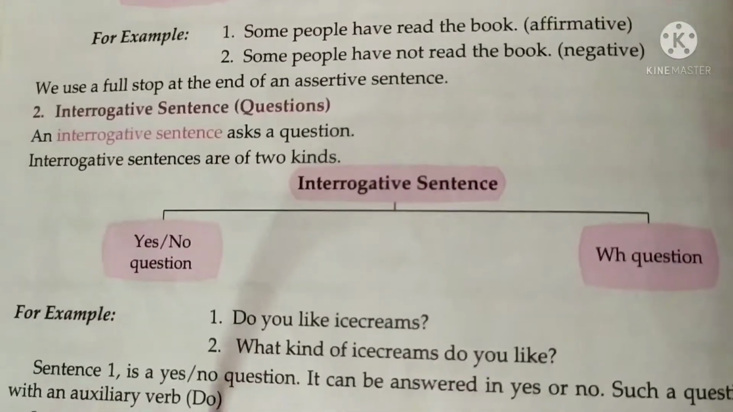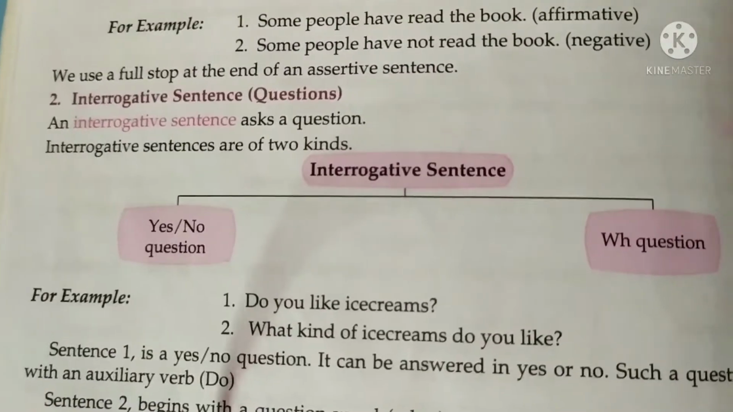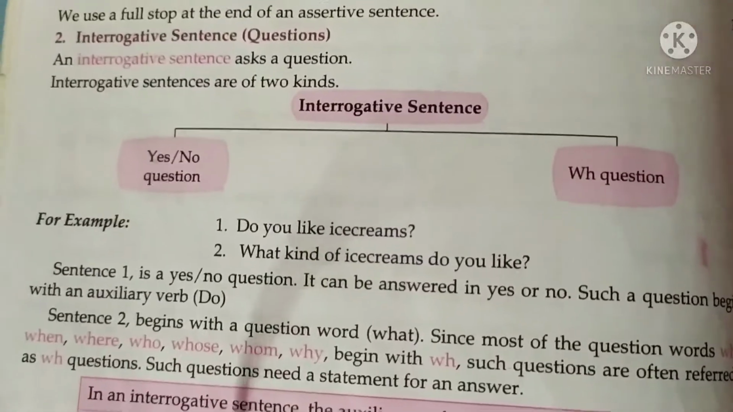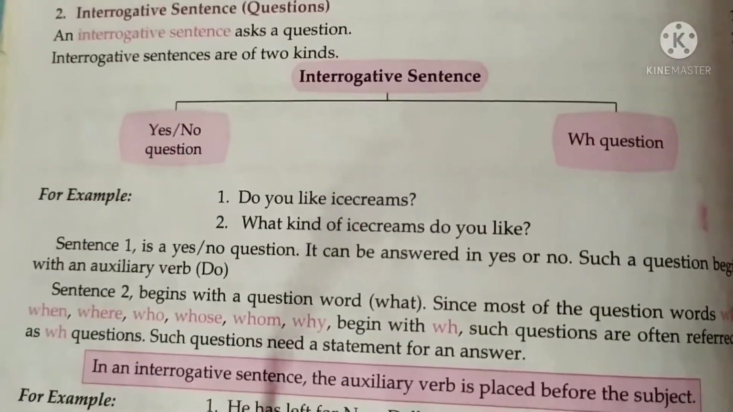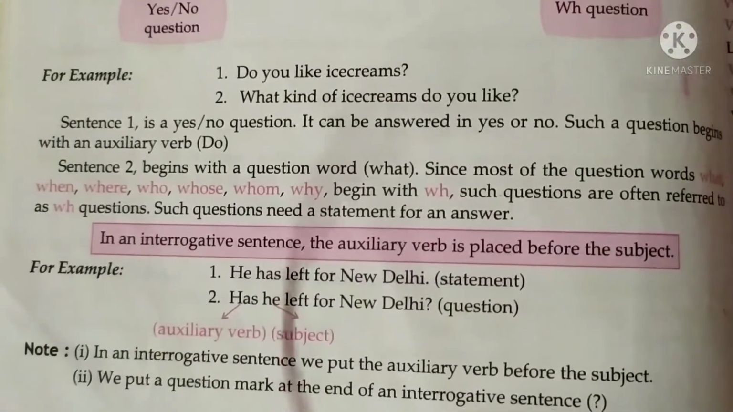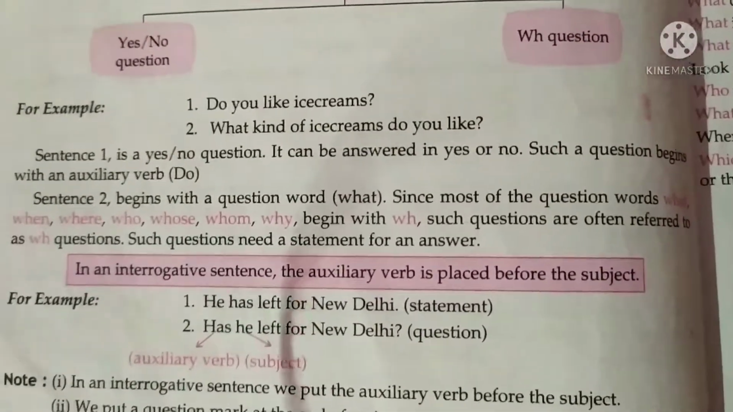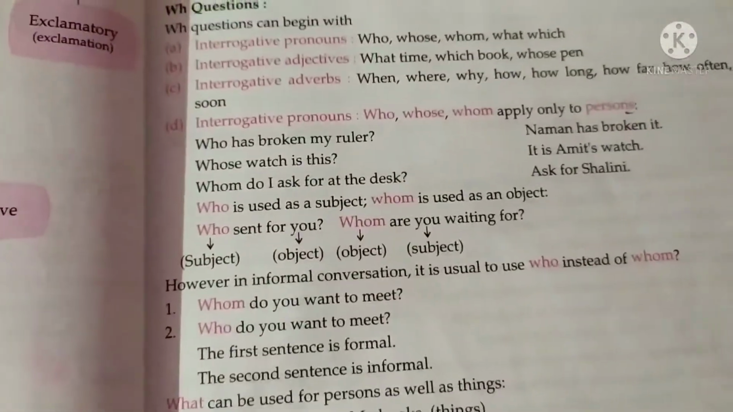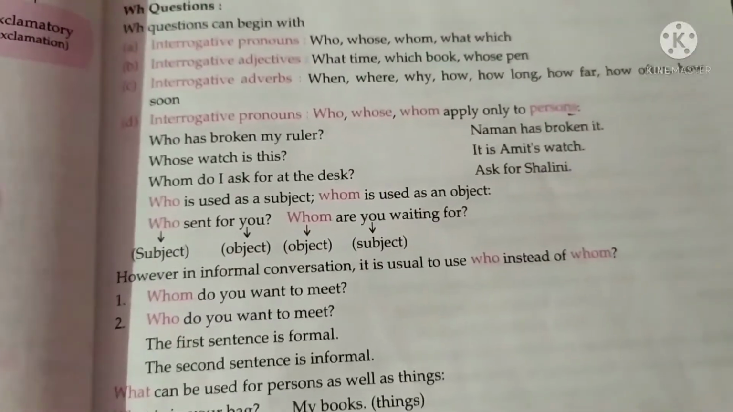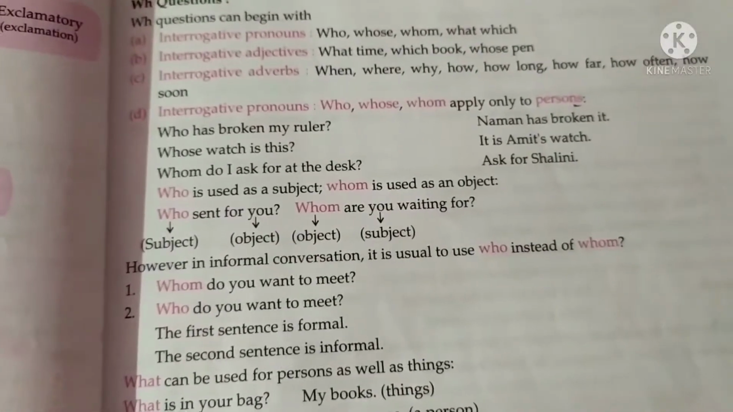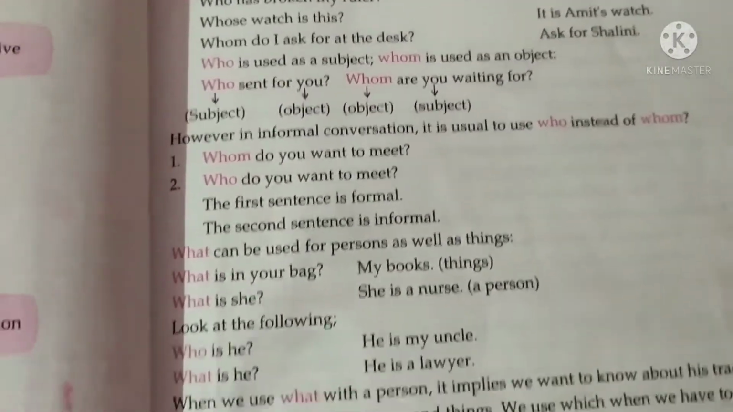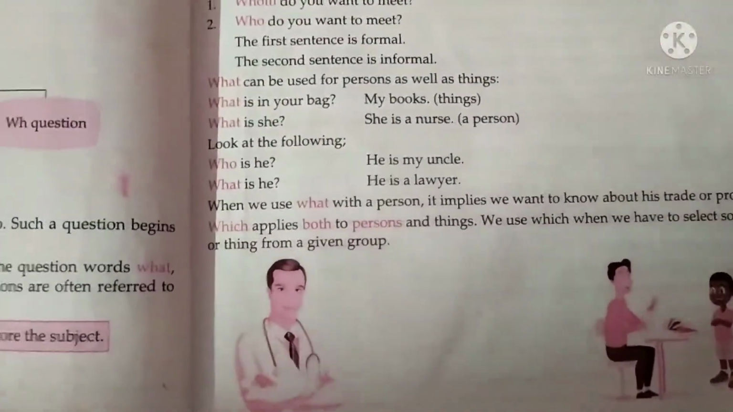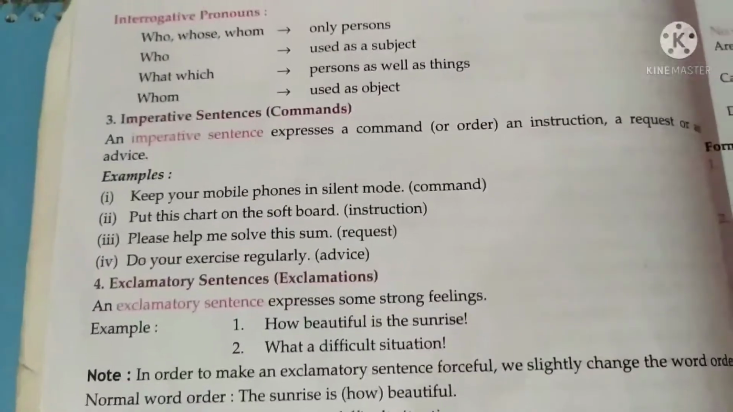Interrogative sentences are of two kinds, yes-no and WH questions. If I'm asking how many types of interrogative sentences, you have to write two types. This is the interrogative auxiliary verb. I made a video on these things and will send it to you, and please read this chapter fully, this portion and that portion also, each and everything. For WH questions in formal conversation, it is usual to use who instead of whom. Read each and everything because all of this chapter is important.